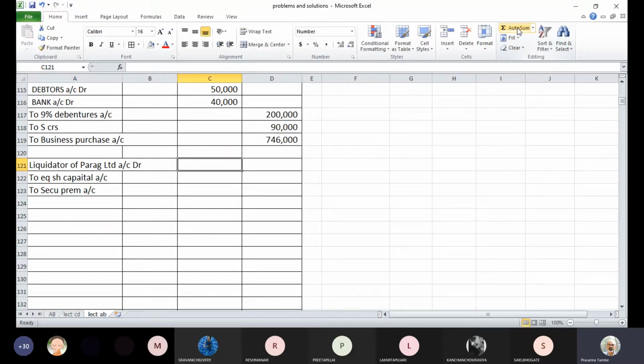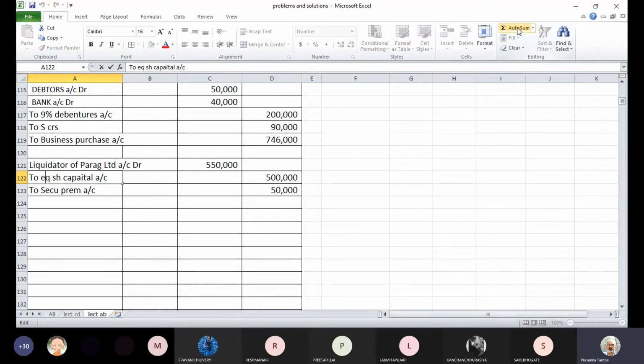The purchase consideration was 5.5 lakhs, right? This was discharged by 50,000 equity shares of 10 each. So face value is 5 lakhs at a premium of 10%. So premium is 50,000. If you compare this with your details of purchase consideration, this will match.